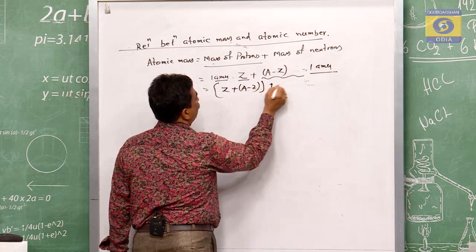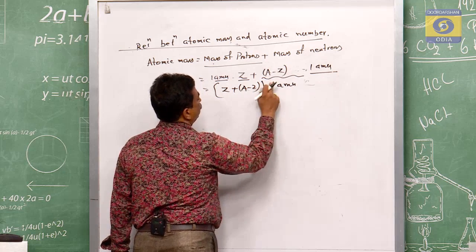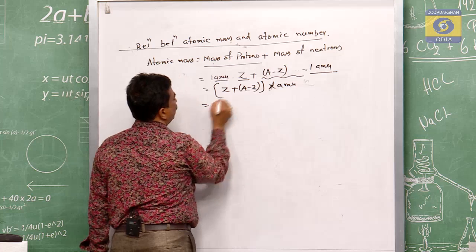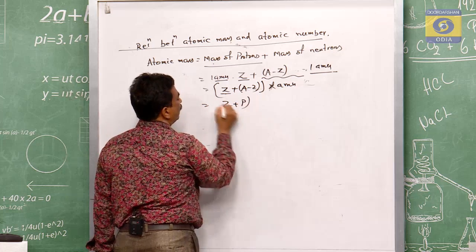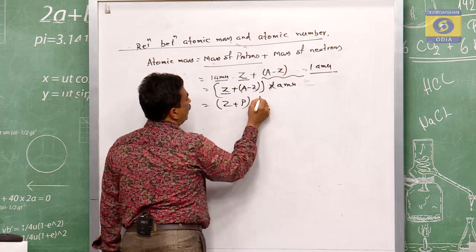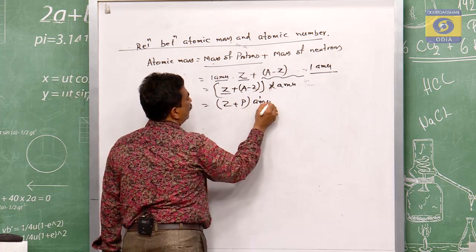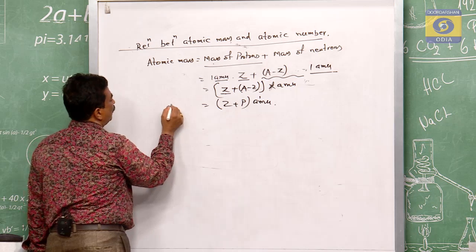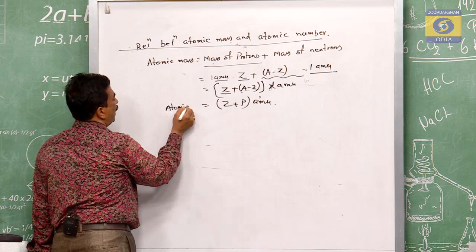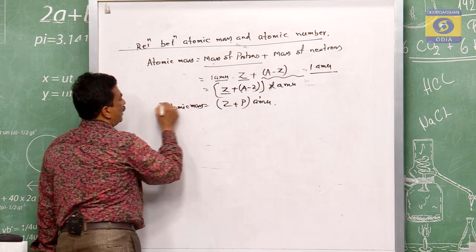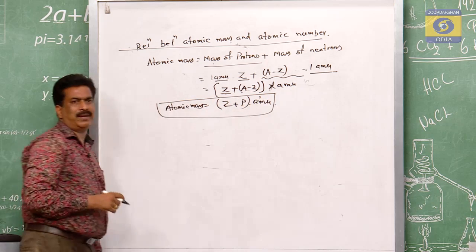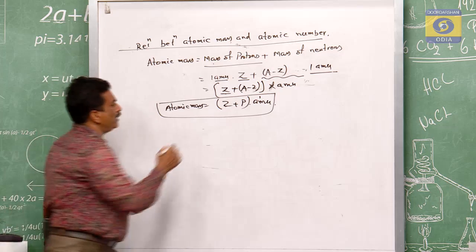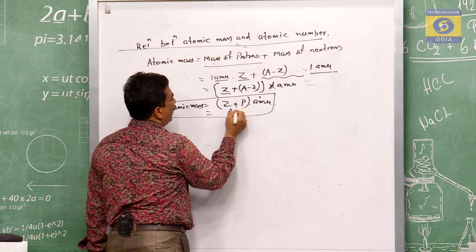Z is the number of protons, and we have taken here P. So the atomic mass is equal to Z plus P into AMU. But what is Z plus P? Z plus P is A.